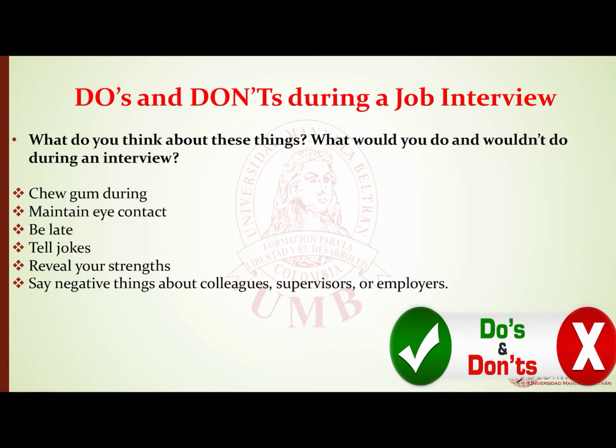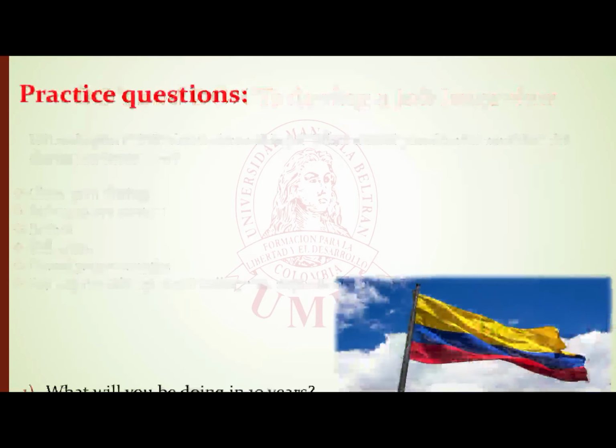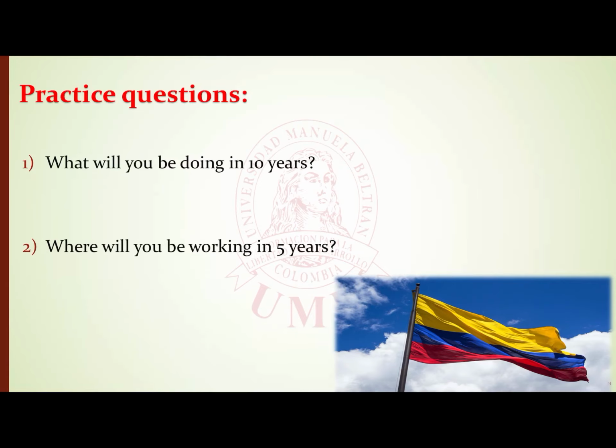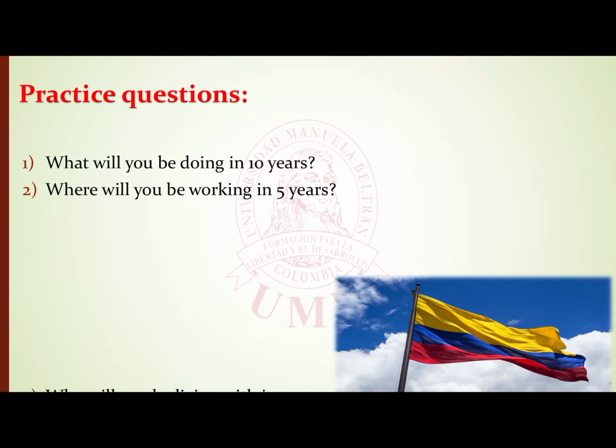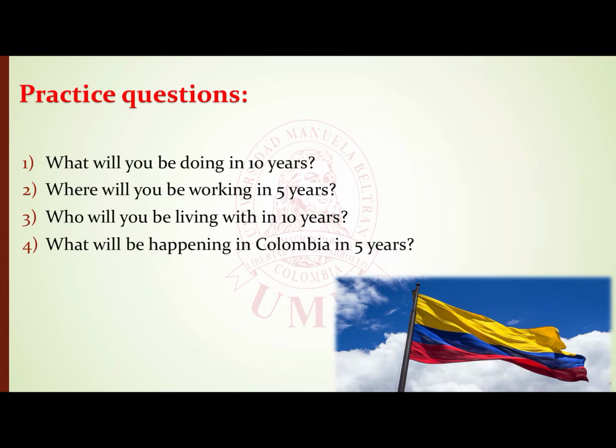Tell jokes. Reveal your strengths. That is very important. Always reveal your strengths. Say negative things about colleagues, supervisors, or employers. This is something you need to avoid. Here are some practice questions. Just look at them and try to answer them as best as possible. And remember that we are talking about the future continuous here. And so if the questions are in future continuous, you need to respond in the future continuous.